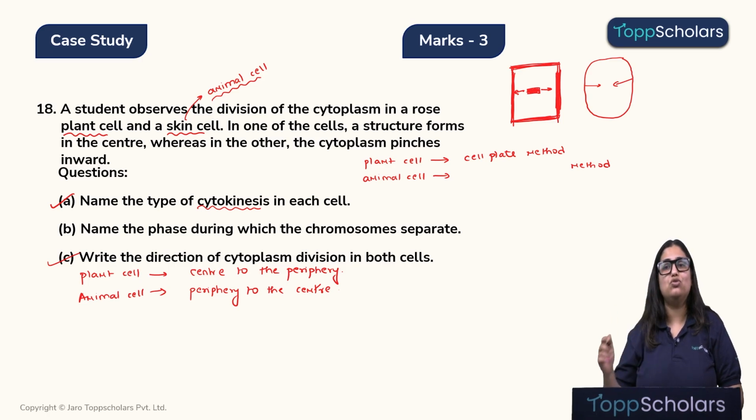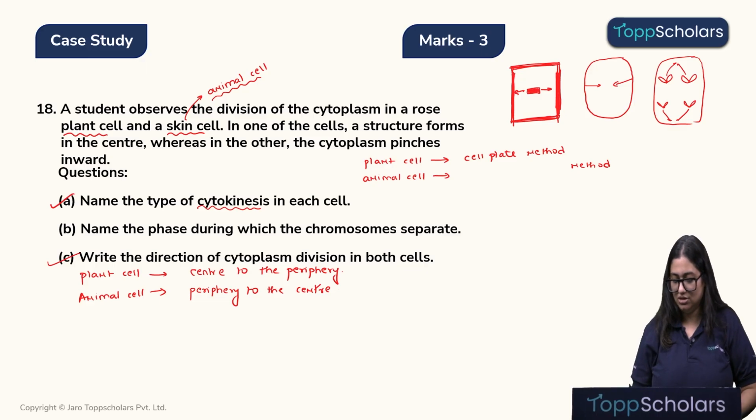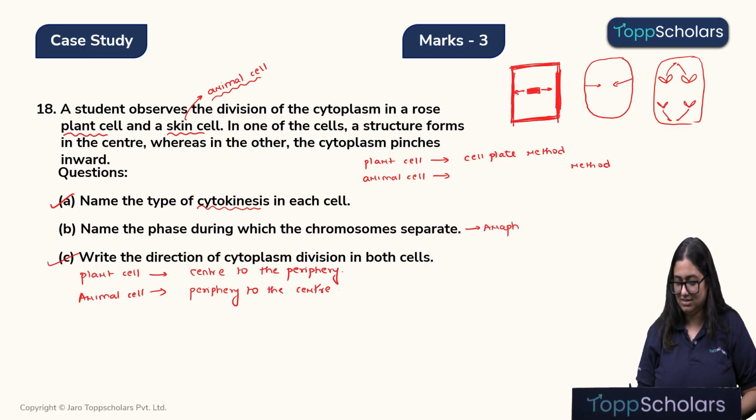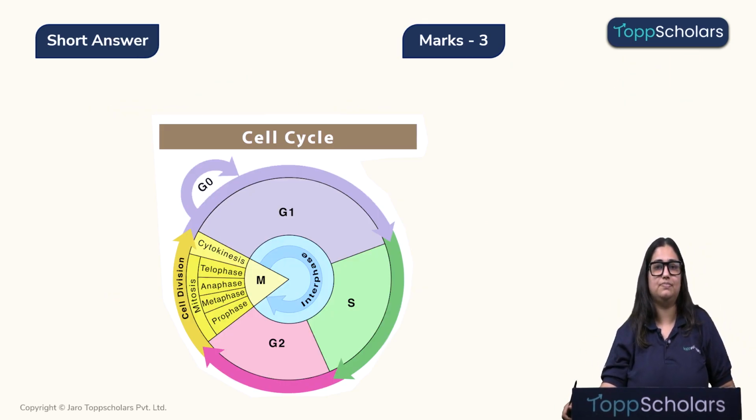Name the phase during which the chromosomes separate from each other. Children, this also we have done a couple of times. In the prophase, the chromosomes are formed by condensation. In the metaphase, the chromosomes are brought to the equatorial plate by the spindle fibers. And in the anaphase, because the spindle fibers are pulling the chromosomes upwards, the centromere breaks into two and the chromosomes are separated and they are pulled towards the poles. So, the correct answer over here is anaphase. I hope children this is clear. Yes, very simple question. Now let's move on to the next question.